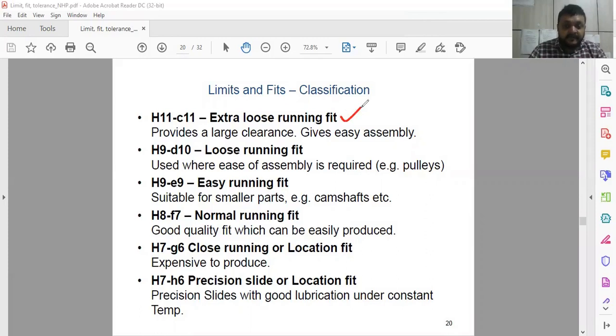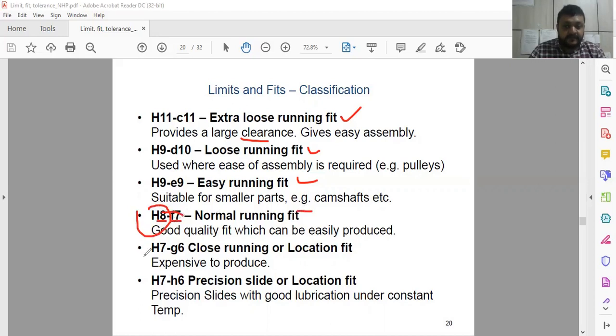H11, small c11 provides a large clearance. So if you need clearance and easy assembly, you can go for this. This is the loose running fit. H9, small d9 combination, capital H9, small e9, easy running fit. Then capital H8, small f7 for the shaft. This is for the hole, this is for the shaft, and this is the deviation grade, and this is the IT grade.